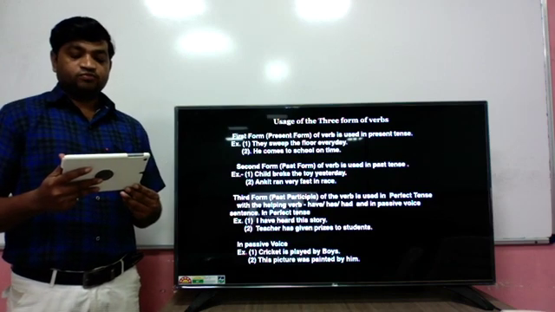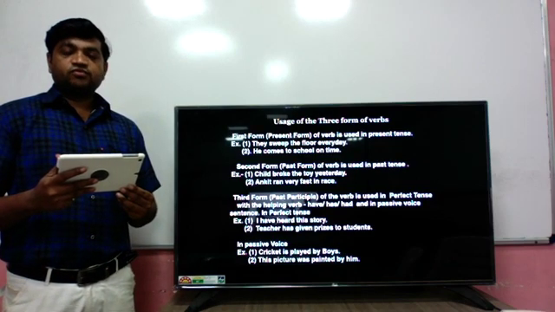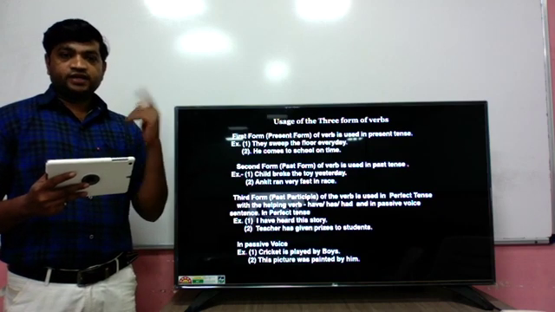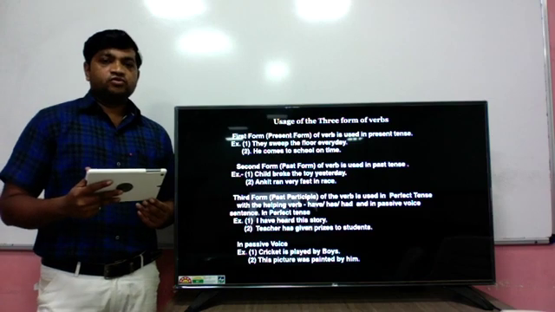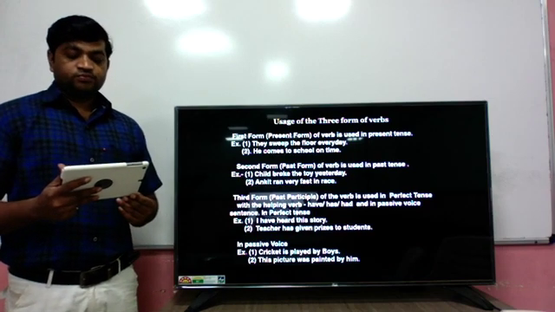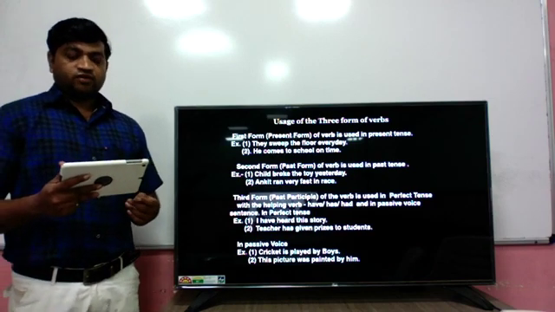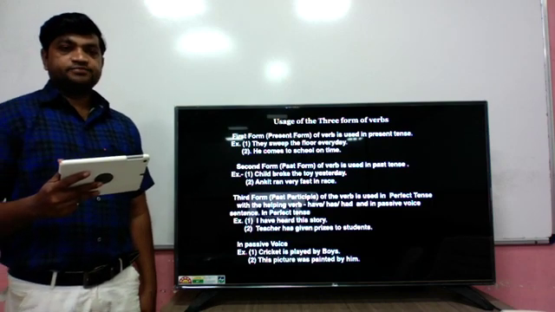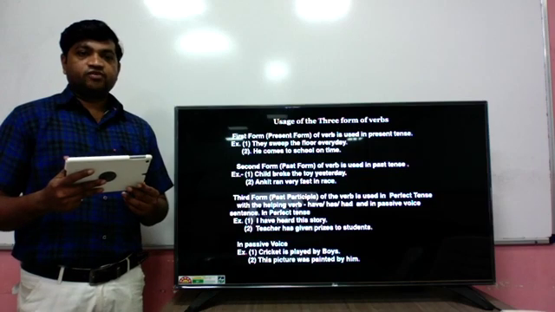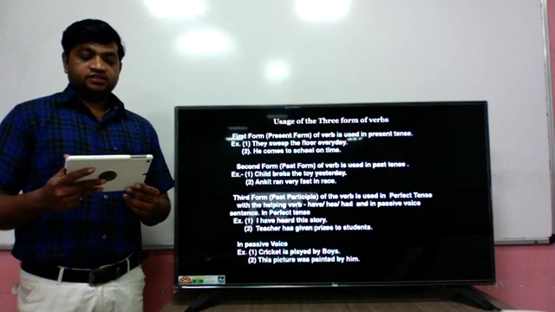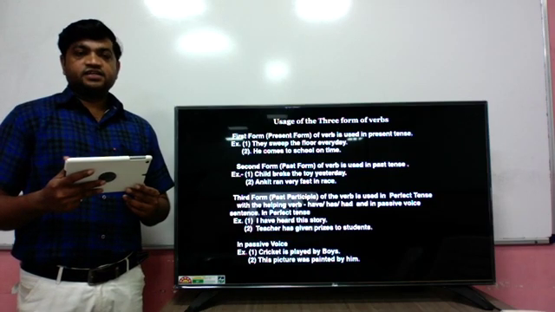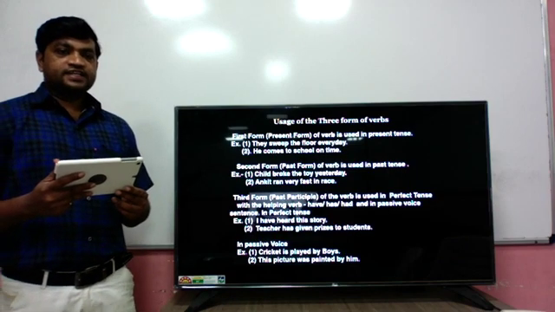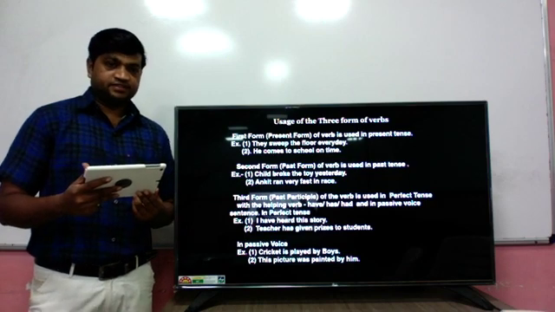So these two sentences denote present action or present simple tense. Now the second form or past form of the verb is used in the past tense. When we want to denote any past action, we have to use the second form or past form of the verb. Like here two examples: the child broke the toy yesterday. Here broke is the second form of break. Ankit ran very fast in the race. Here ran is also the second form of run. So these two sentences denote past action or past tense.